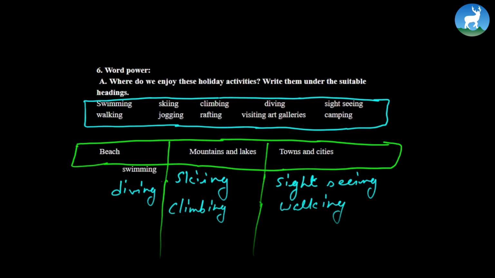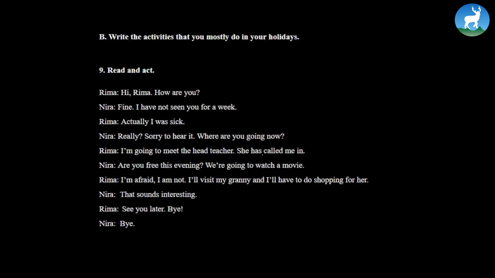So let's move further. Now, this is again a reading task here, right? The activities that you most do. This is one of the homework tasks which you should be doing. Write the activities that you mostly do in your house. It's more like journal writing. You can do it on a wonderful A4-size paper. Do your journal along with the illustration, meaning draw what you've written and then show it to a teacher.